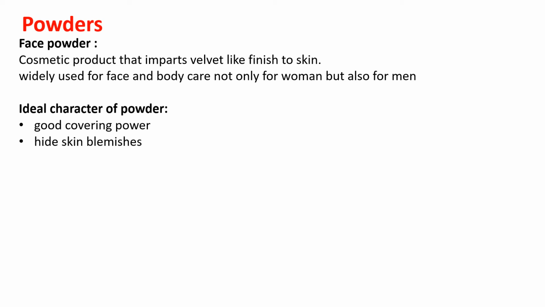It should hide the skin blemishes. Sometimes the skin has certain dark spots or oily areas or areas which have certain clefts or crevices, fine crevices, and these can be hidden by the powder. Very fine clefts or crevices or certain scars.